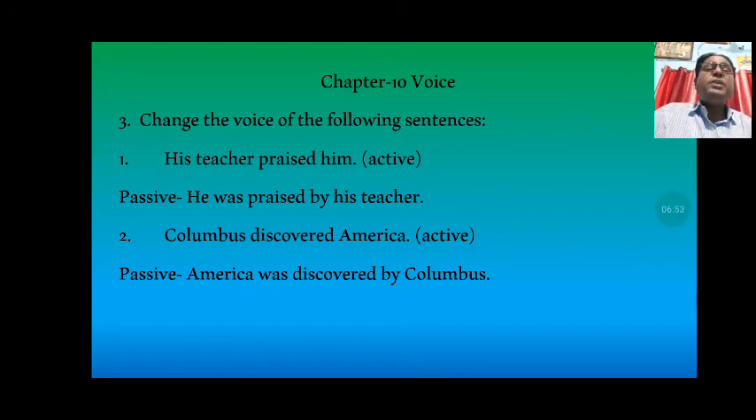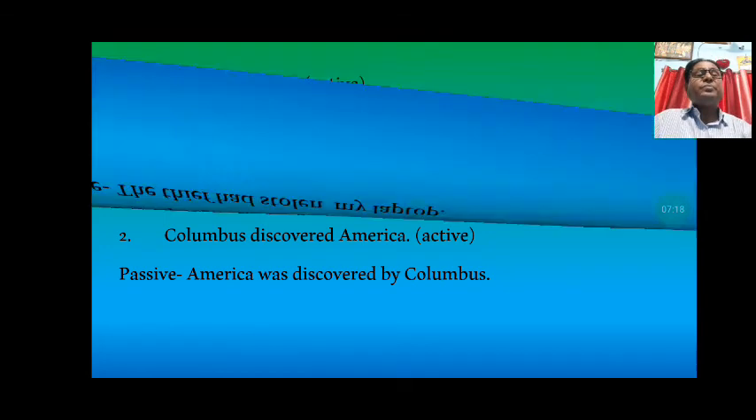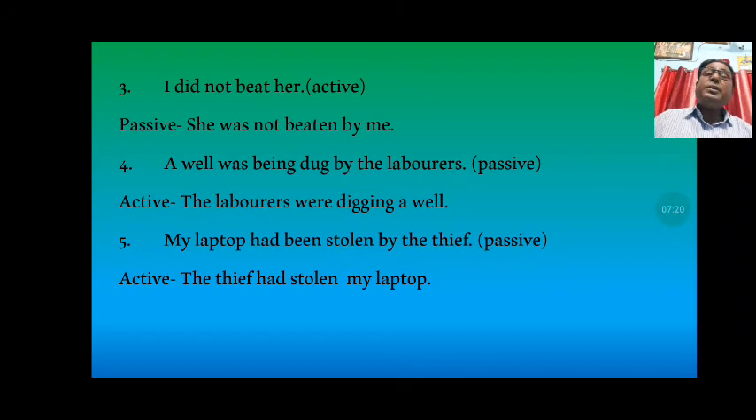Let us see. His teacher praised him. Obviously this sentence is in active, and in passive it will be: he was praised by his teacher. Columbus discovered America. It is in active. In passive this will be changed: America was discovered by Columbus. I did not beat her. This is also in active. Passive of the sentence will be: she was not beaten by me.